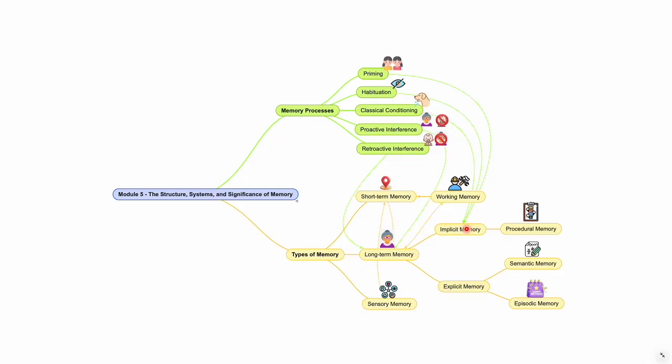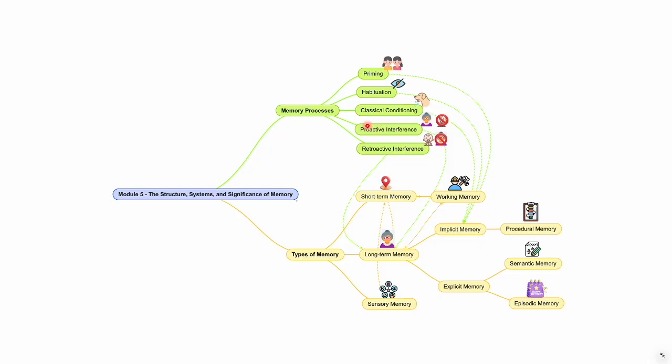Priming is the process within implicit memory that enables a stimulus to be more easily identified when presented with a contextually similar stimulus. Habituation is the implicit memory's recall of a stimulus that is not perceived by the brain as indicating danger and therefore goes unnoticed. Classical conditioning is the process of implicit memory's association of differing stimuli to a response that results in the development of a conditioned response.